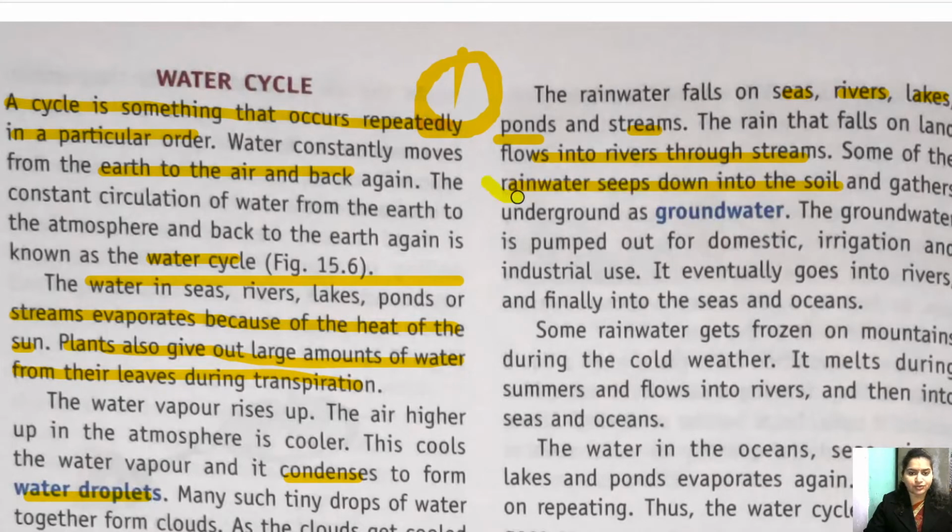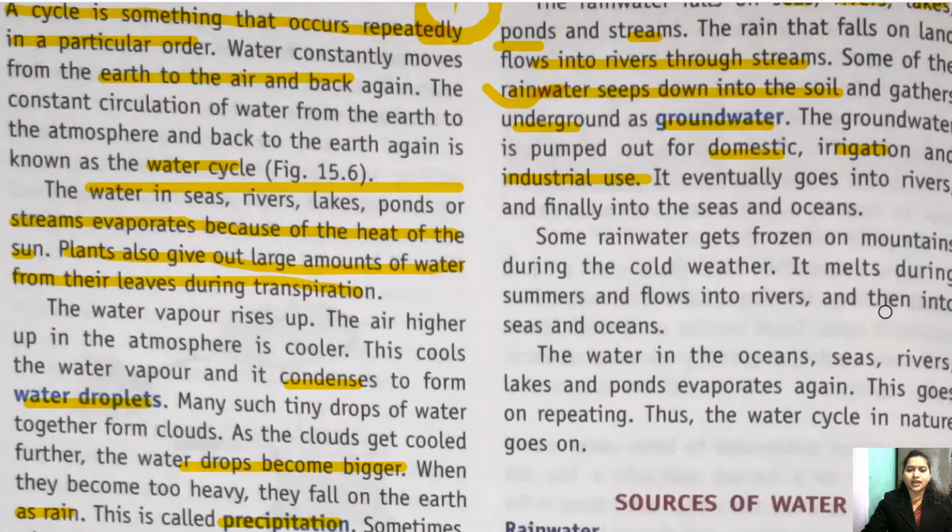Children, this is what I was talking about, that soil can absorb water and rainwater can seep down into the soil. Okay, seep down means it can go inside the soil, and gather underground. Where will it gather? In the underground, forming groundwater. Now, groundwater is pumped out for domestic, irrigation and industrial use. So, everything we have seen.